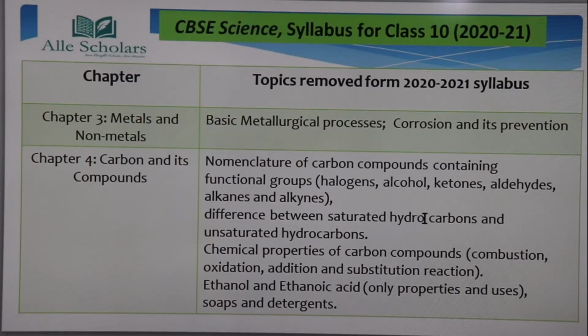The difference between saturated and unsaturated hydrocarbons has been removed. The chemical properties, meaning all these chemical reactions, have been removed. In ethanol and ethanoic acid, only properties and uses have been removed. And soaps and detergents have been fully removed. So this was about the third and fourth chapter. There is a major change in the fourth chapter, and the third chapter has also removed a few of the topics.